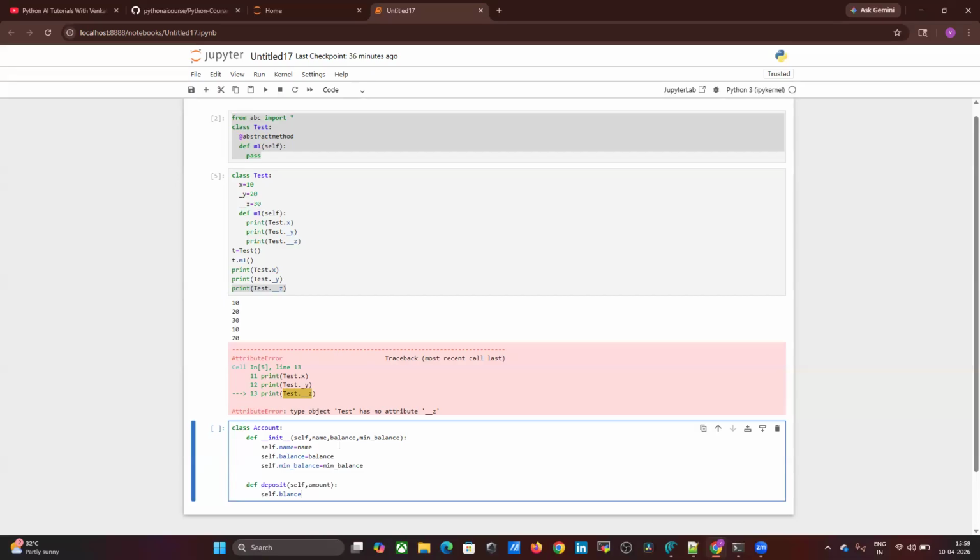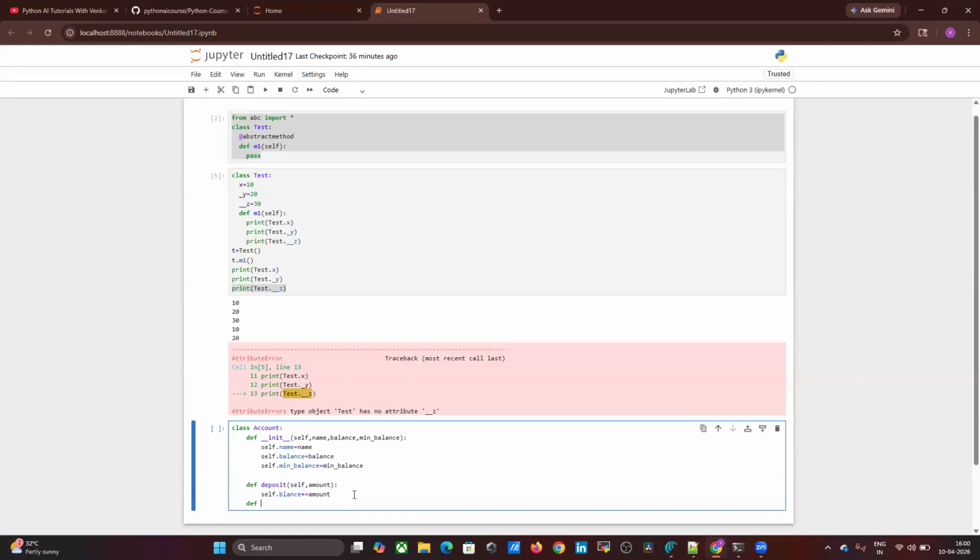What is the meaning of plus equals to amount? This is a shortcut. Self dot balance equals to self dot balance plus amount. That is the meaning.